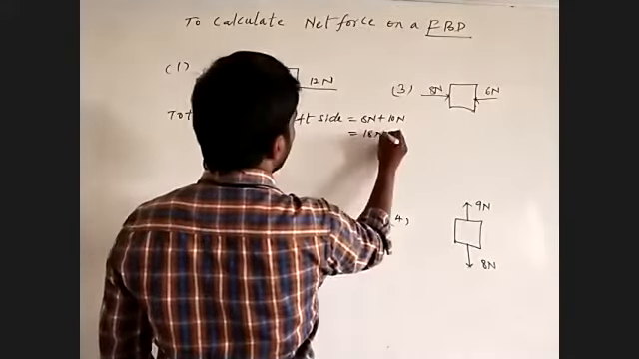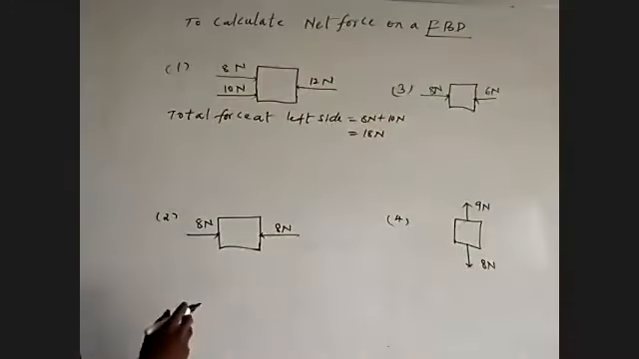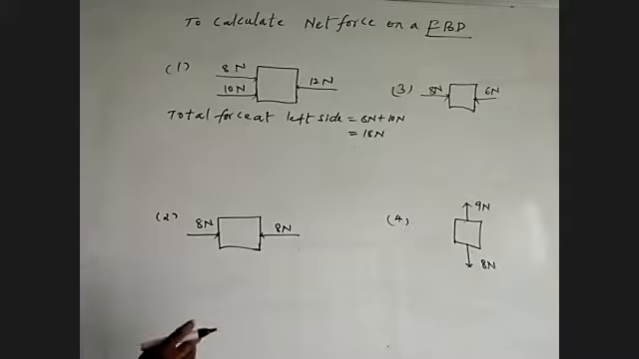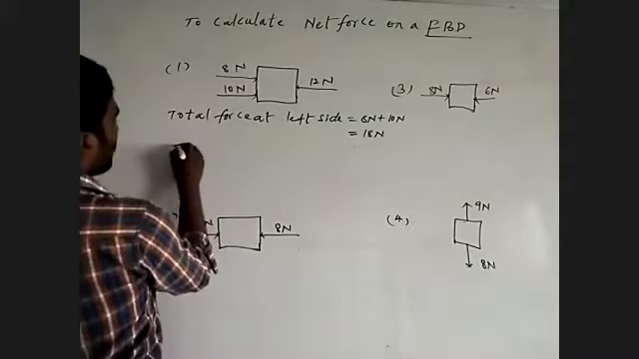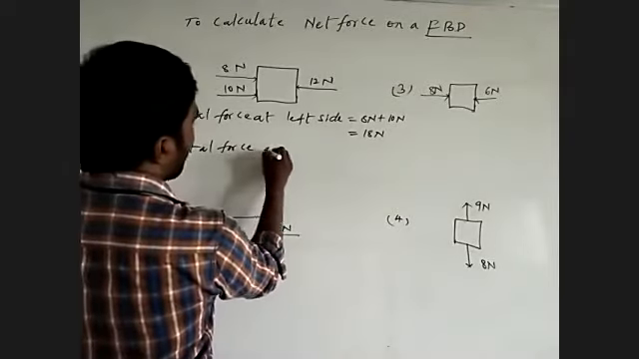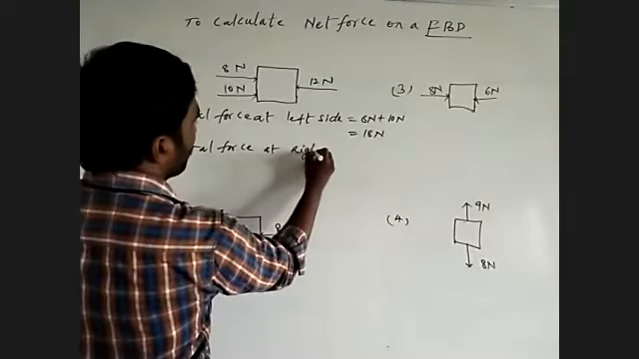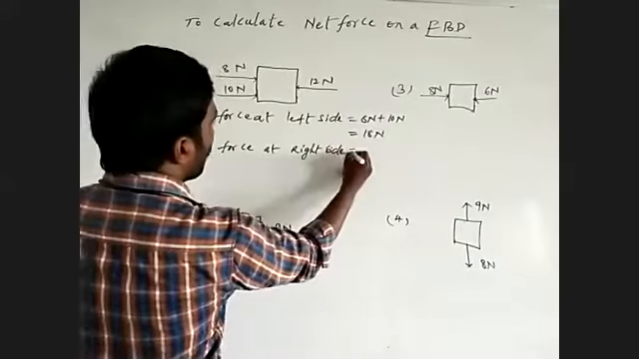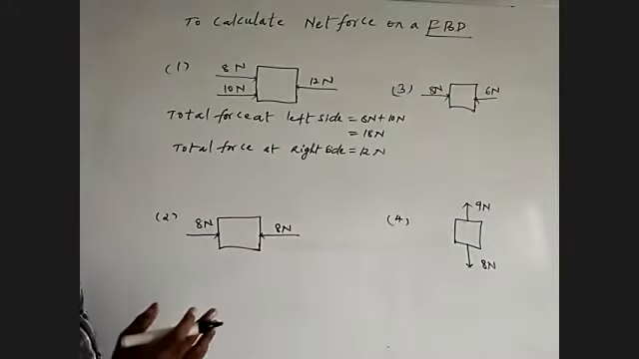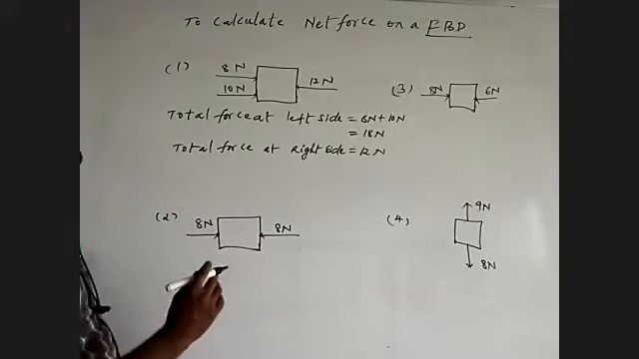A total of 18 Newton force is acting on the first body from left to right. And at the right side, how much force is there? Only one, 12 Newton, acting from right to left on the first free body diagram.